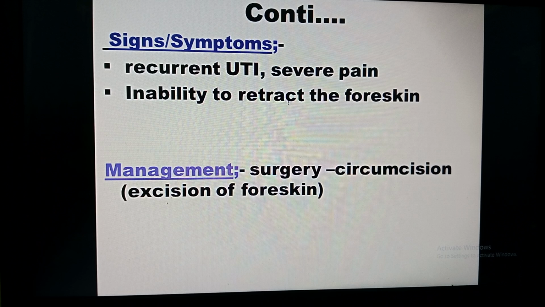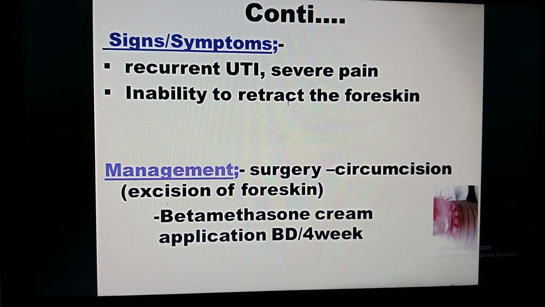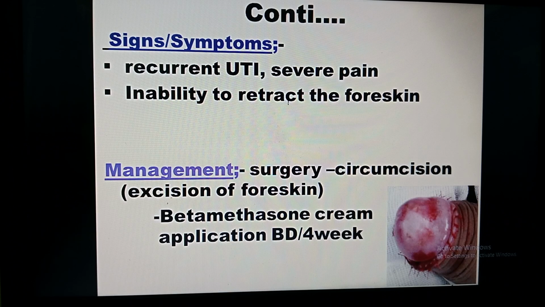When the foreskin cannot be retracted, the management itself is surgery, and it is a minor surgery. Many days of admission in a hospital are not required at all. Under local anesthesia, the doctor does a circumcision. Circumcision means that the foreskin around the glans penis is removed, as you can see in the picture. After removing it, a sterile dressing is done by applying betamethasone cream. It is a corticosteroid, used to prevent infection and inflammation. Otherwise it will spread and lead to reproductive organ infection.